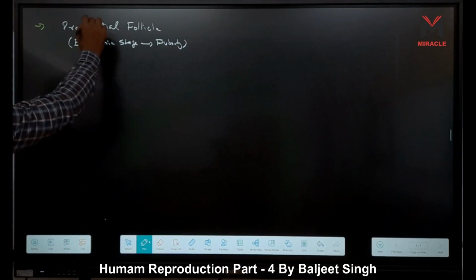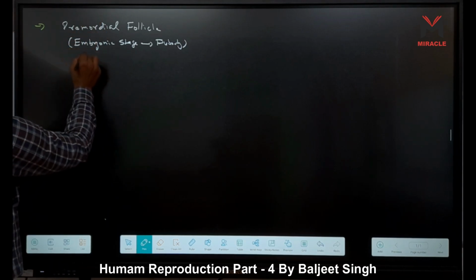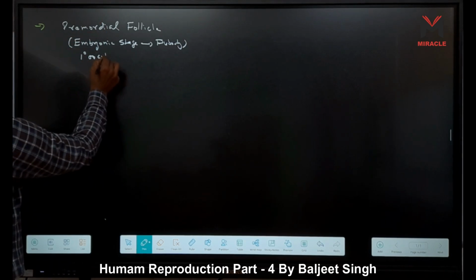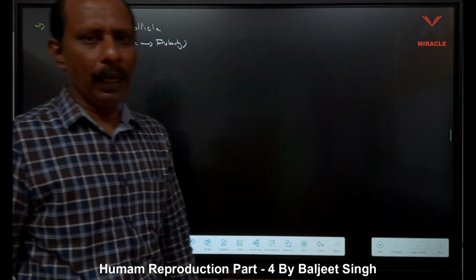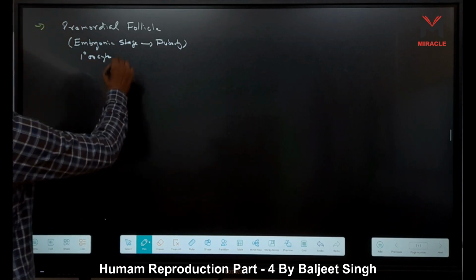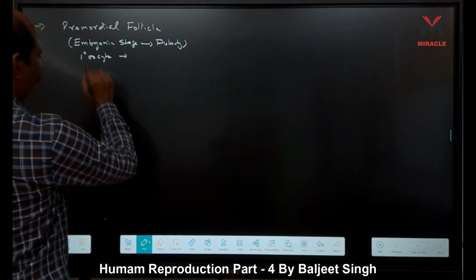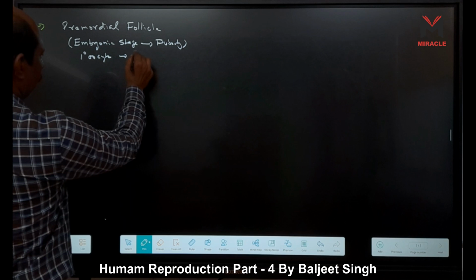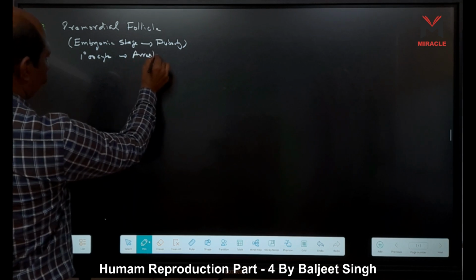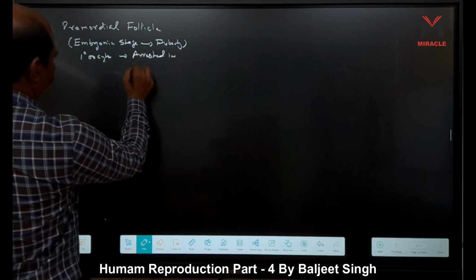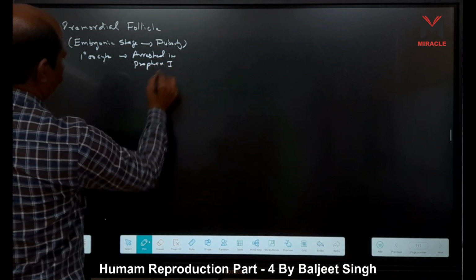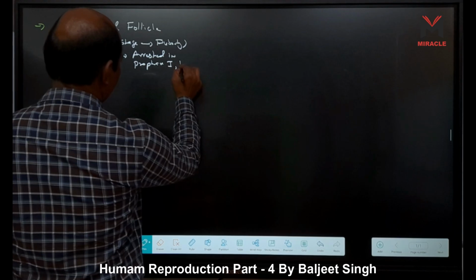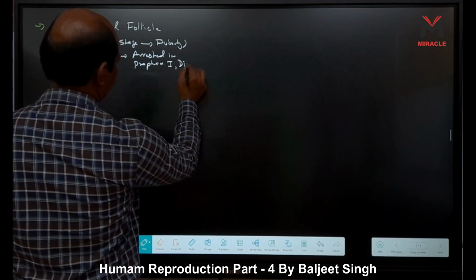At this stage we have the primary oocyte, and it is arrested at that time. This primary oocyte is arrested in prophase. Prophase I, which stage is that? The diplotene stage.